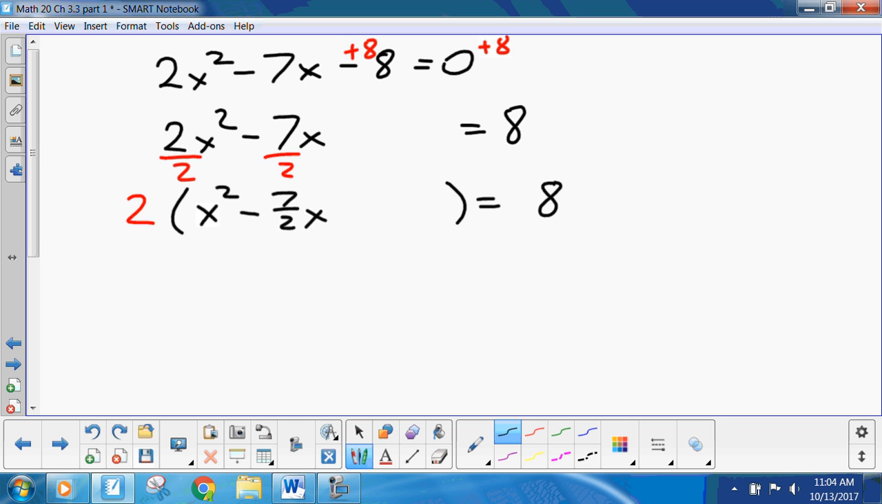Now, some of you guys don't like fractions. You'll be writing this as 2 times x squared minus 3.5x equals 8. Note, I don't care. Now, I prefer to leave it as a fraction.